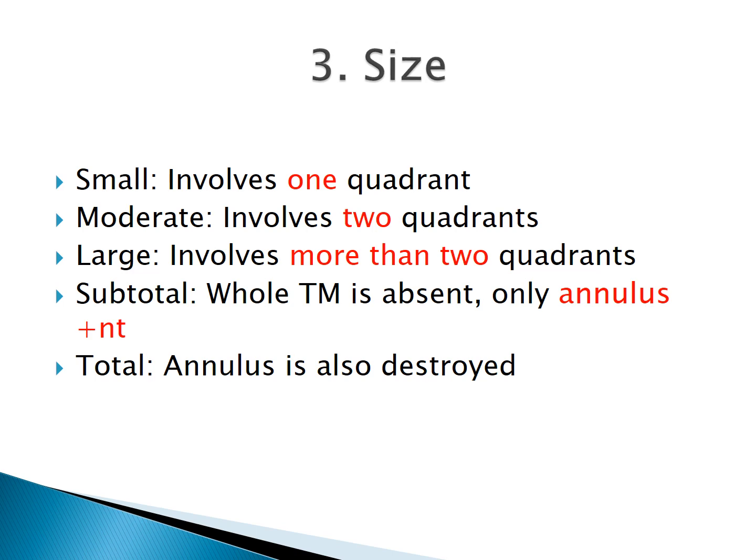If it involves more than two quadrants, we say it is large. If it involves the whole of the tympanic membrane but only the annulus is present, so the annulus is not diseased, then we say it is subtotal. And if the annulus is also destroyed, then we say it is a total perforation. We'll see each perforation one by one in the subsequent slides.